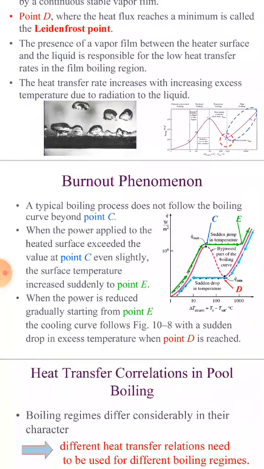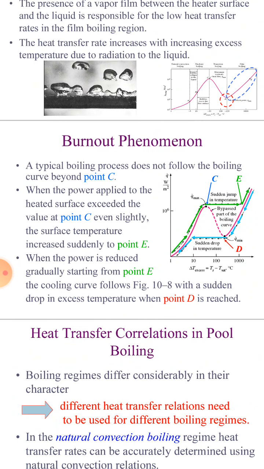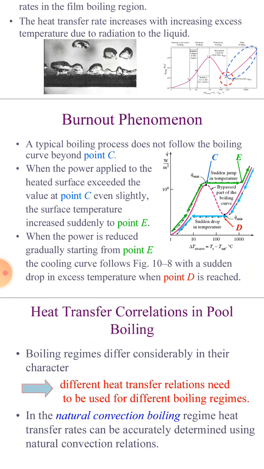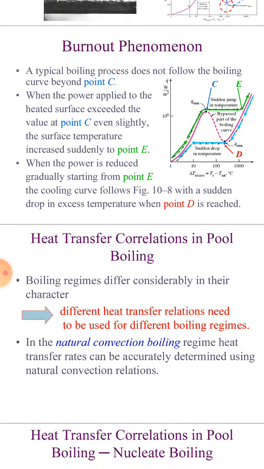A typical boiling process does not follow the boiling curve beyond point C. When the power applied to the heated surface exceeds the value at point C slightly, the surface temperature increases suddenly to point E. When the power is reduced gradually starting from point E, the cooling curve follows a sudden drop in excess temperature to point D.